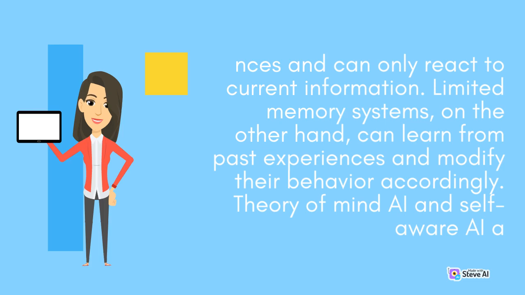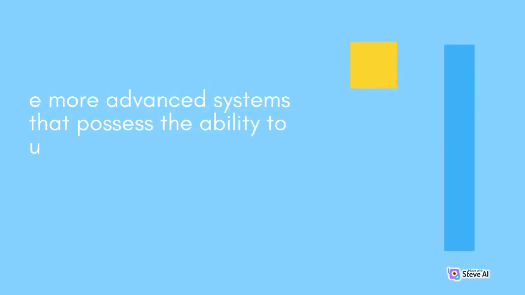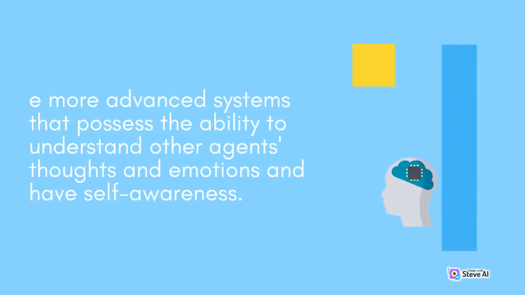Theory of mind and self-aware AI are more advanced systems that possess the ability to understand other agents' thoughts and emotions and have self-awareness.